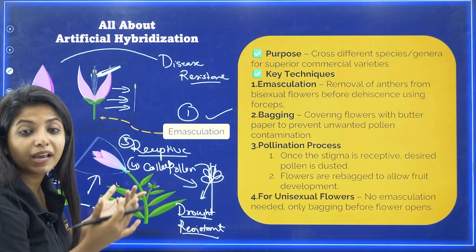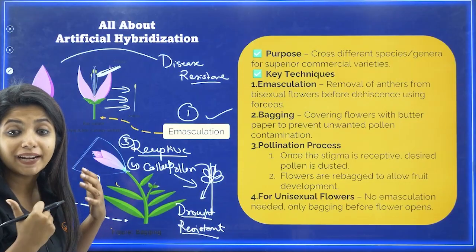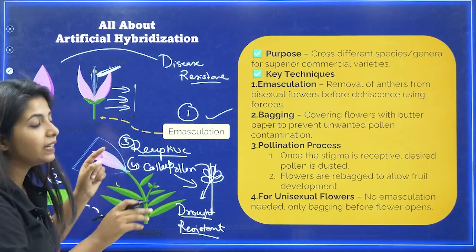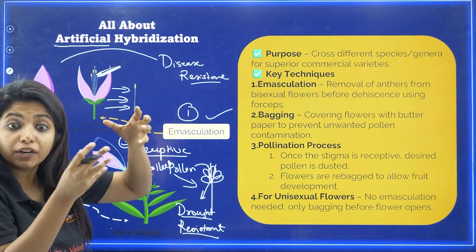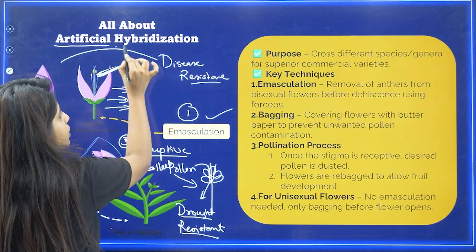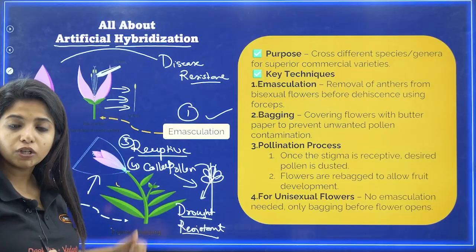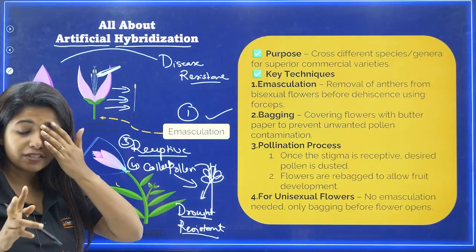Pollination has happened, but by whom? By human beings, by human interference, my dear children. Which is why it is known as artificial hybridization, as a new hybrid, a new thing you are forming, right? Hybridization. So the first thing is emasculation, where you remove it if it is a bisexual flower.